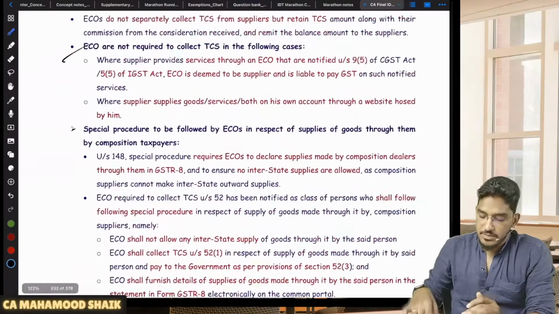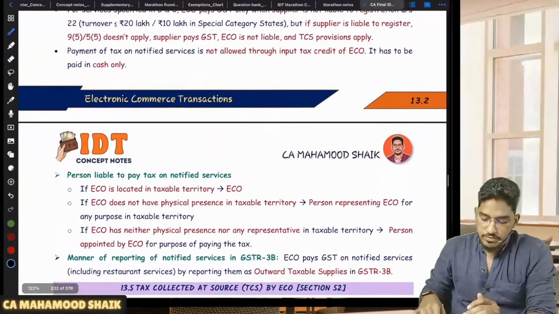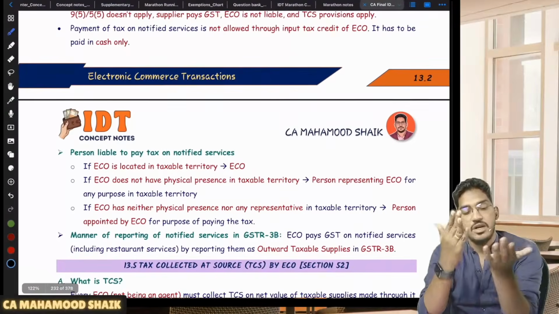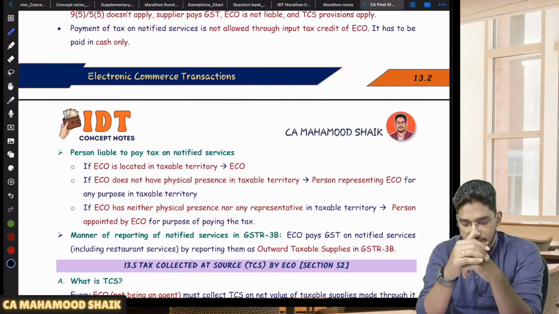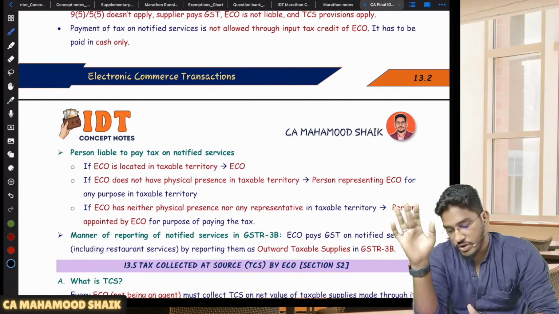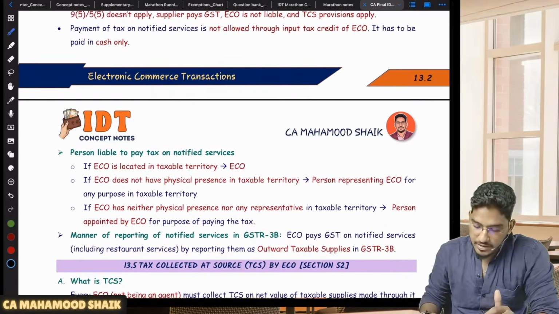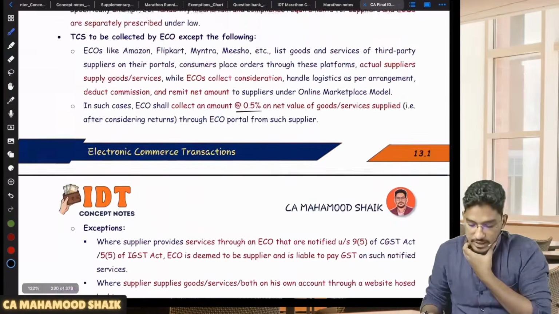So that's all, guys. These are important points from the e-commerce operator point of view. So we have covered 2 sections: 51 TDS we have covered, 52 TCS we have covered. Along with that, in the tax invoice, some important provisions also we have covered. Right. So now one more thing I would like to say here.